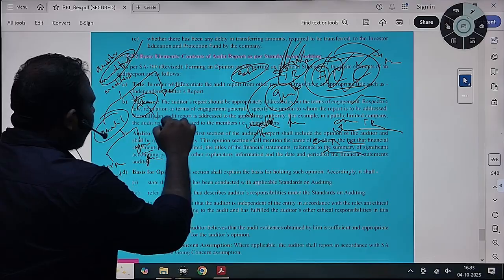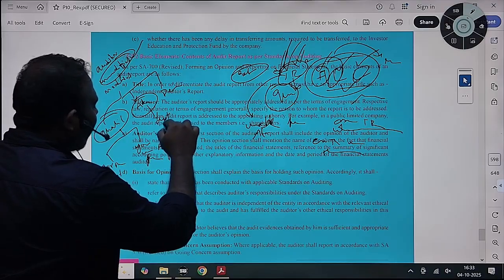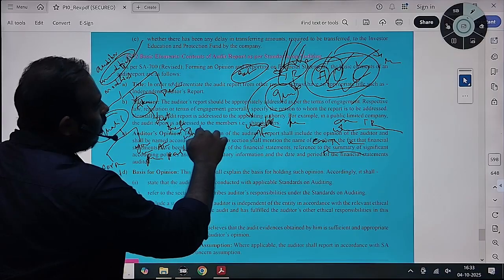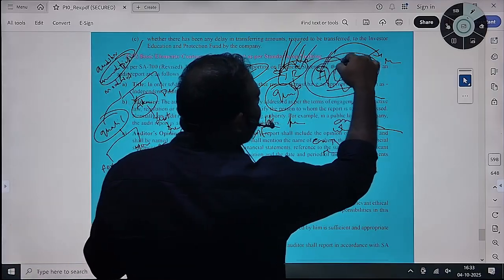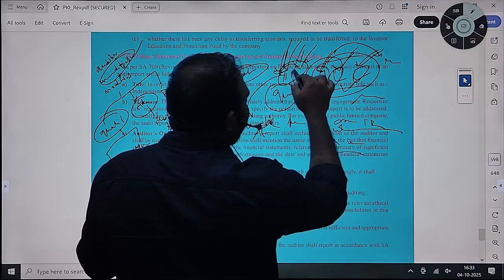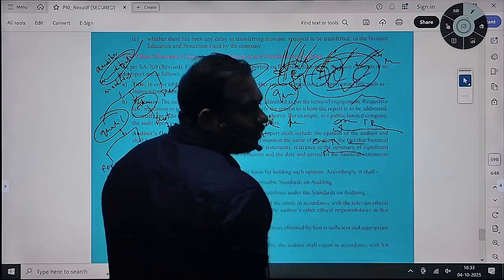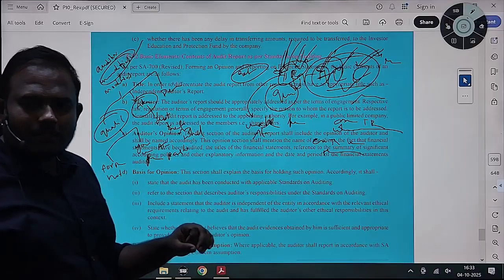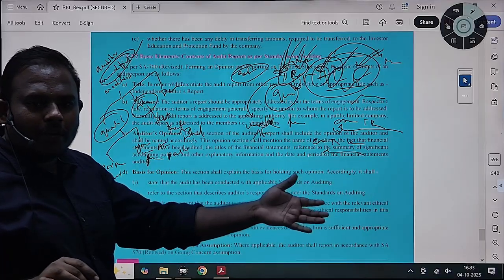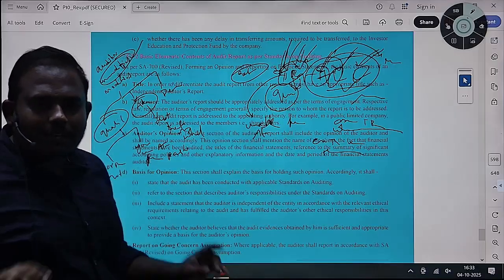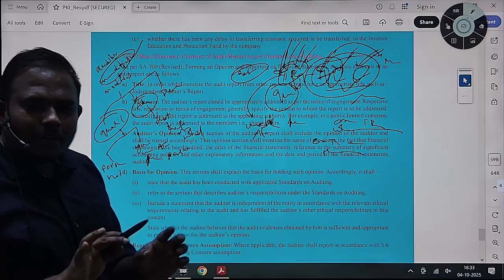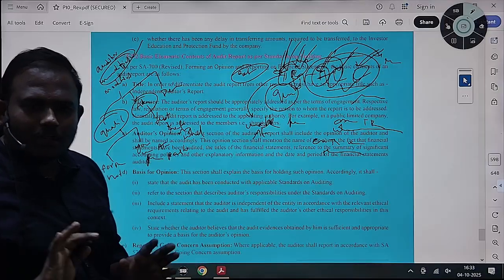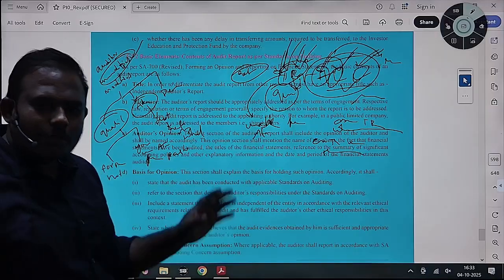If you are able to obtain audit evidence, but it reflects material misstatements which are pervasive, spread across different line items, trade receivables, trade payables, assets, liabilities, pervasive meaning spread across different line items, and all are materially misstated, then why will you give a qualified opinion? You will give adverse. The total financial statements are materially misstated. Qualified is when a particular area has a mistake, and you except this area, the rest of the things being good. But if all are materially misstated, you will go for an adverse opinion.